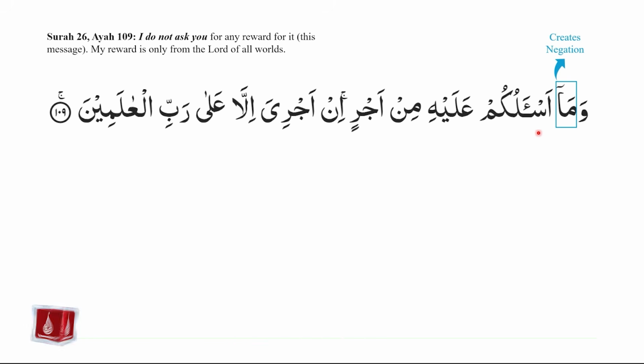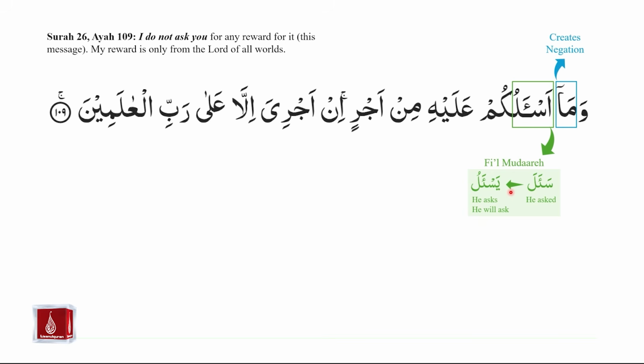Let us break down as'alukum. The first part is as'alu. As'alu is fi'il mudare, and it is on the same pattern as sa'ala yas'alu. Sa'ala is fi'il mazi, meaning he asked, and yas'alu is fi'il mudare, meaning he asks or he will ask.